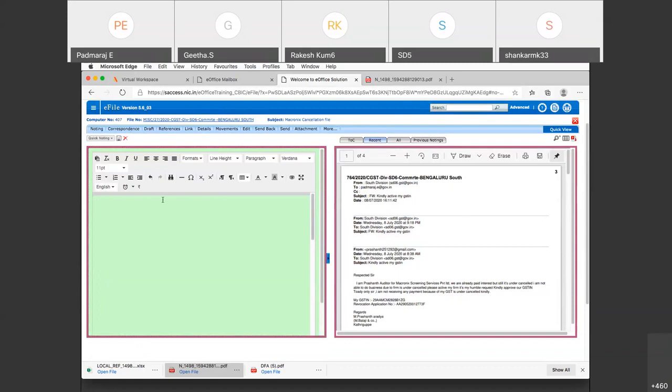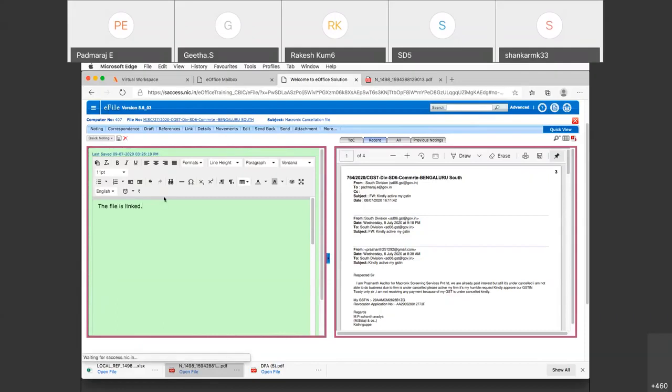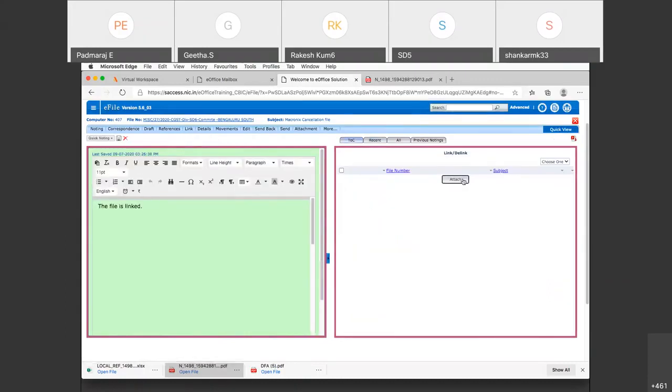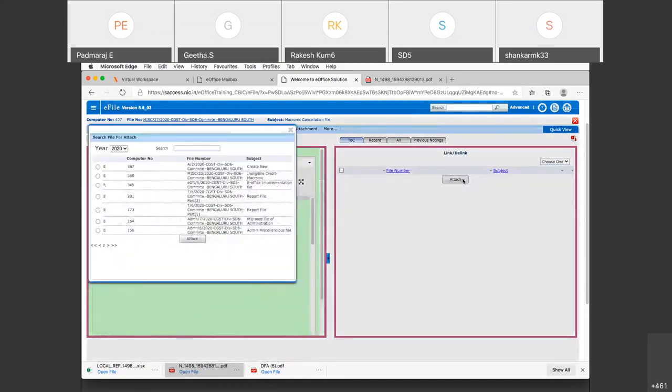Now the RO, he will write the file is linked. Now where will he link the file? How will he transfer the other file? Find out the other file and transfer it to the person who said he wants that file. This option, link. At the top you can see a link option. There you have to click on this internal file. He will have to click on this attach. He will see all the files.